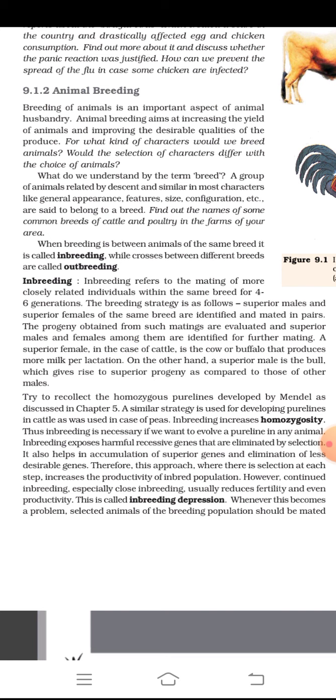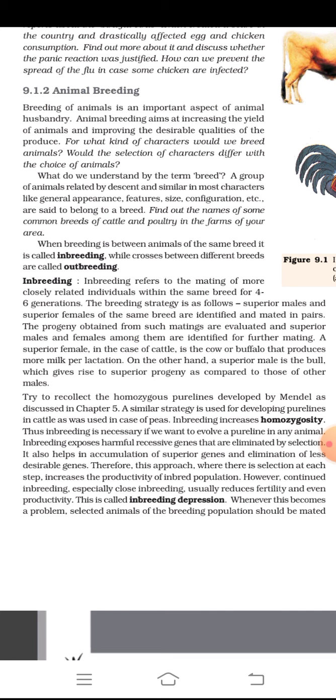A group of animals related by descent and similar in most characters, like general appearance, features, size, configuration, etc., are said to belong to a breed. Find out the names of some common breeds of cattle and poultry in the farms of your own area. Breeding between animals of the same breed is called inbreeding, while crosses between different breeds are called outbreeding.